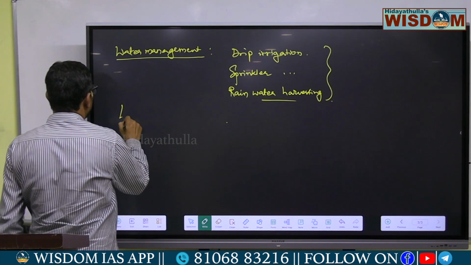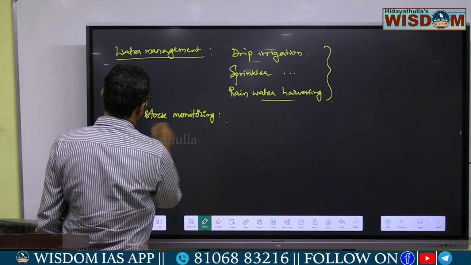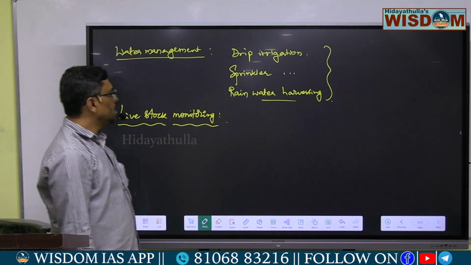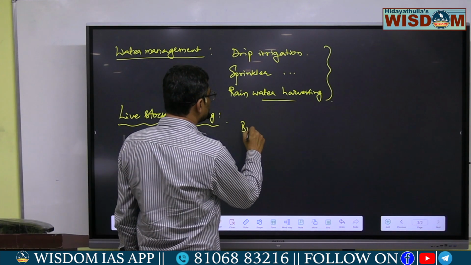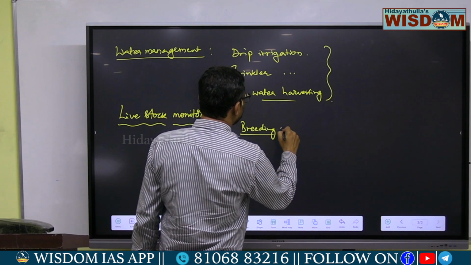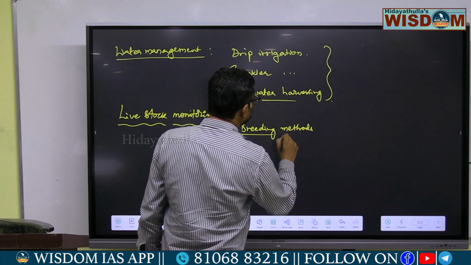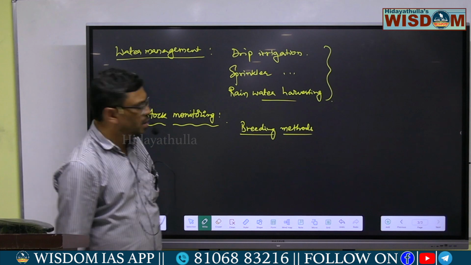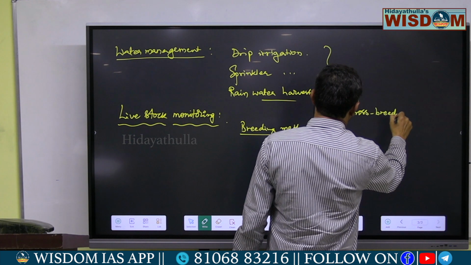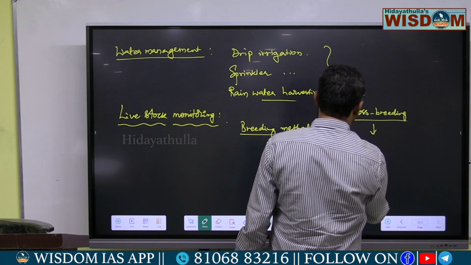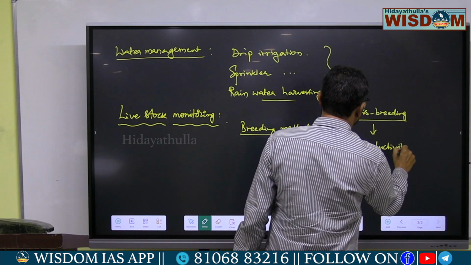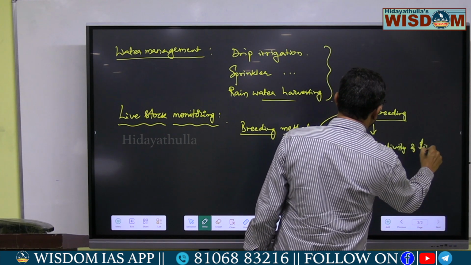Generally, in livestock monitoring, scientists have developed various types of breeding methods. Scientists have employed various types of breeding methods by using genetic principles or genetic techniques like crossbreeding. So by this crossbreeding, we can increase the productivity of the livestock.